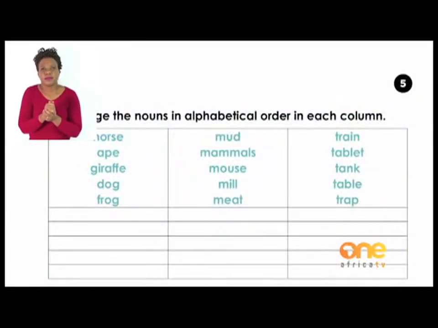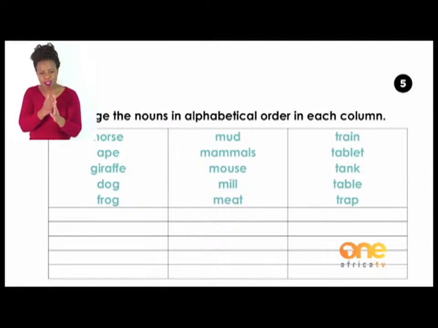For activity number 2, arrange the nouns in alphabetical order in each column. We are given 3 columns there, and each column has 5 words which you would need to arrange in alphabetical order.